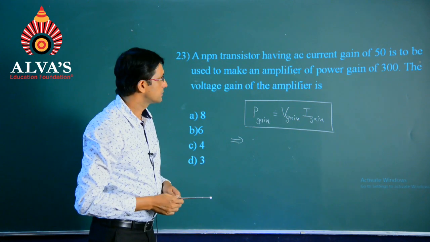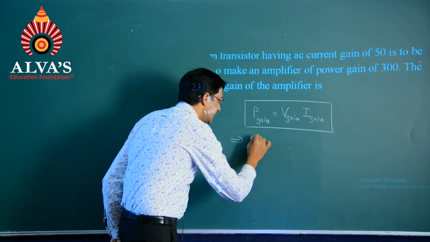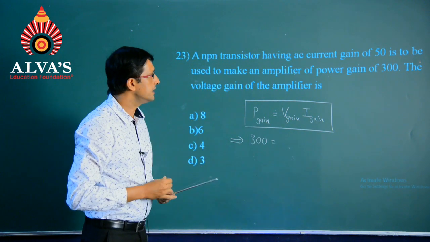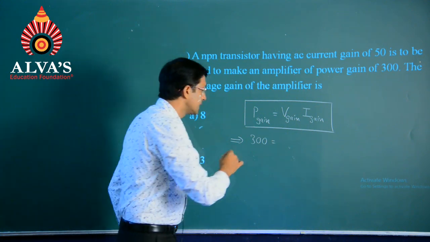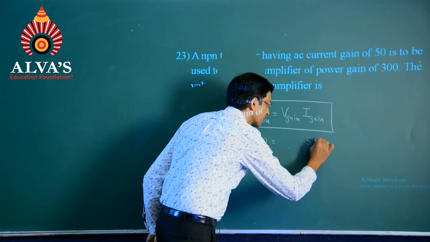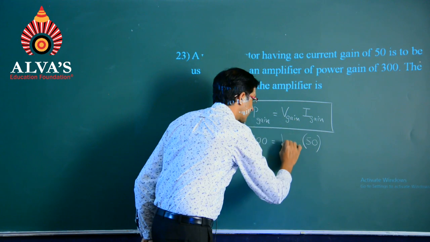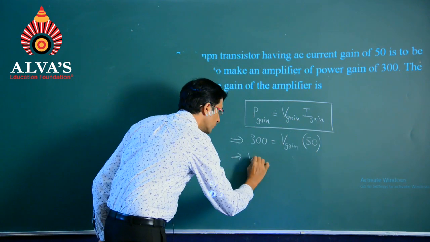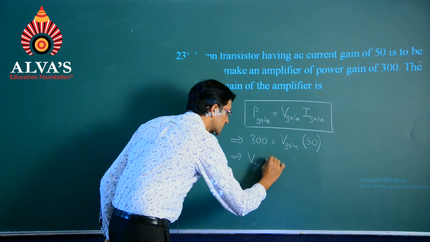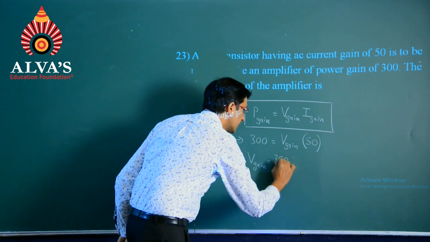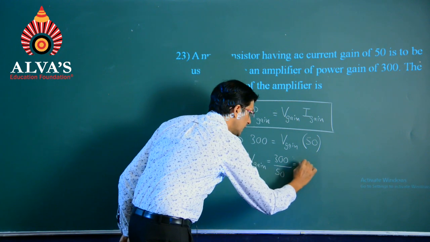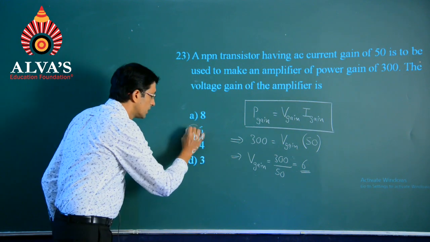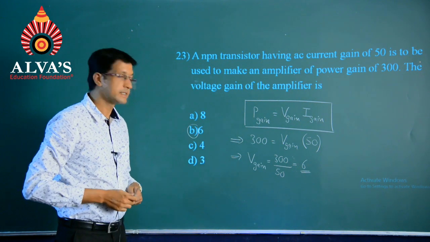Power gain has been mentioned with 300 and current gain is mentioned with 50. This will give on simplification as 300 by 50 equals 6, and so option second is the right answer.